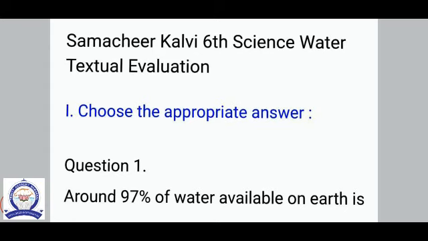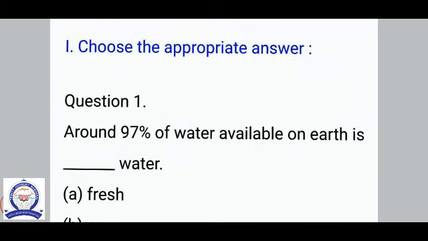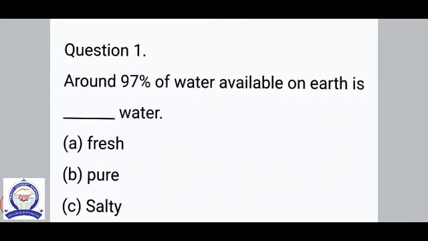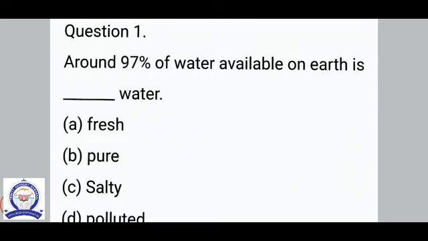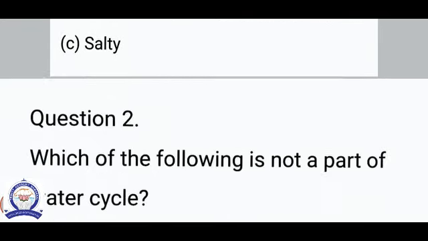Now see the chemistry unit 2 water textual evaluation. The first question is Roman one, choose the best answer. Question number 1. Around 97% of water available on earth is dash water. Most of the water, that is 97% of the total amount of water that exists on earth, is found in seas and oceans. So the correct answer is salty.